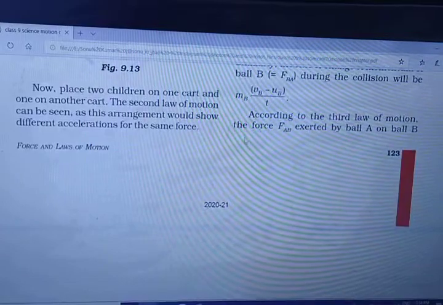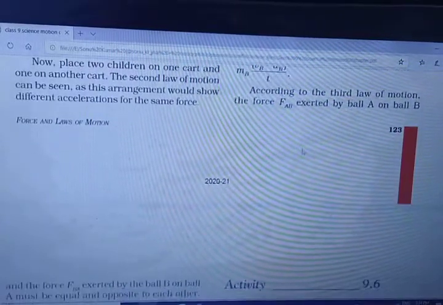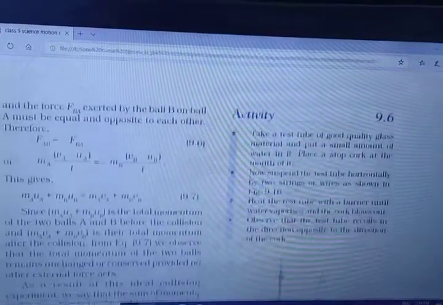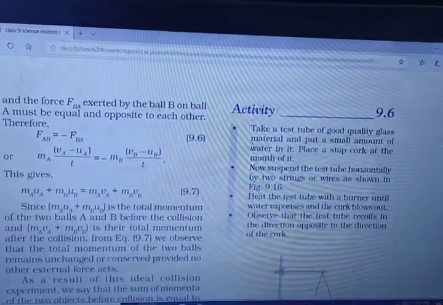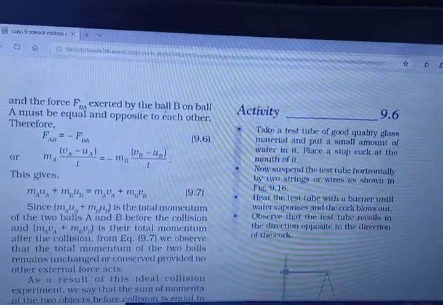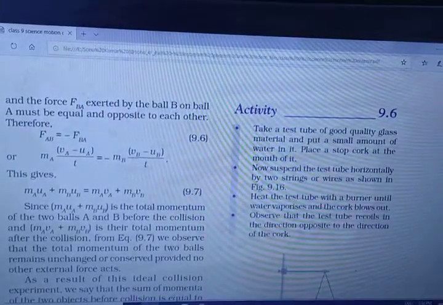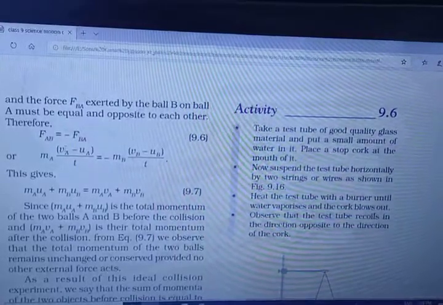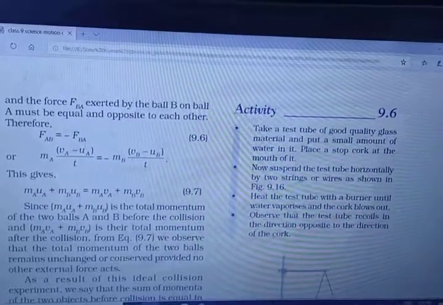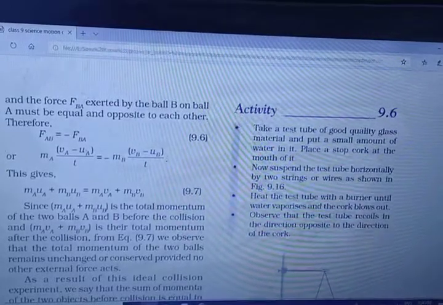opposite reaction, right? So according to the third law of motion, the force FAB exerted by ball A on ball B and the force FBA exerted by ball B on ball A must be equal and opposite to each other. So FAB is equal to minus FBA. Can we write this? FAB is equal to minus FBA because Newton's third law is there.